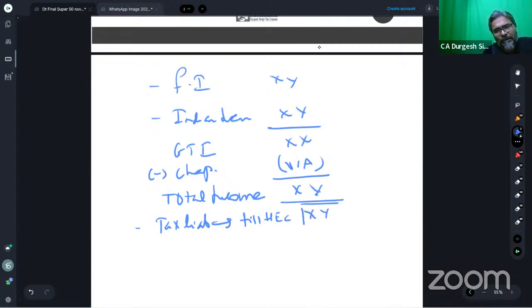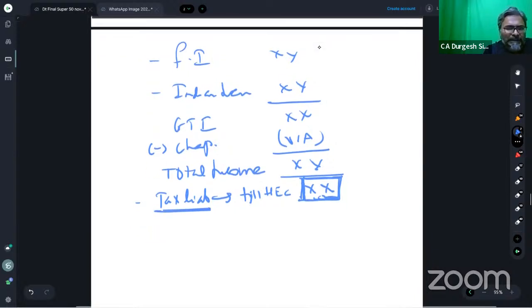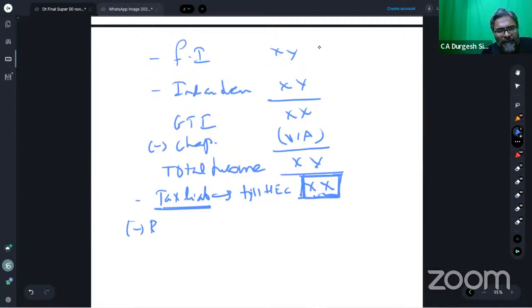Tax liability, students, you are going to calculate it till the HEC. And now, with the tax liability calculated till the HEC, you give the relief. Now the relief can be under section 90 if there is a treaty, or it could be under section 91 if there is no treaty.